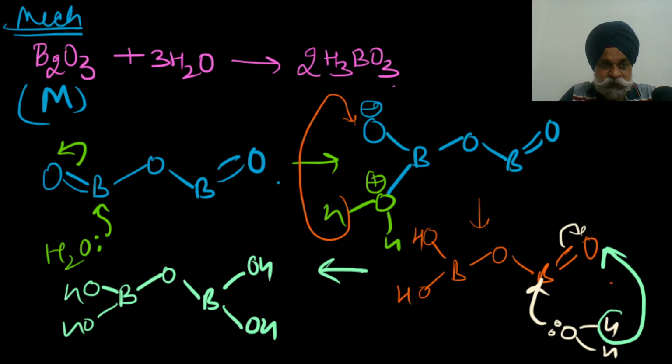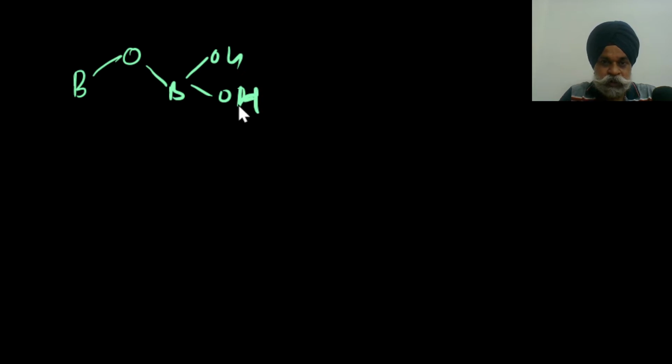Similarly, if I move further into the next slide, here I am. So if I write this B, O, B, OH, OH, and here also OH, OH.